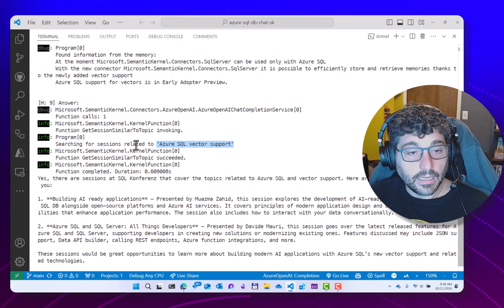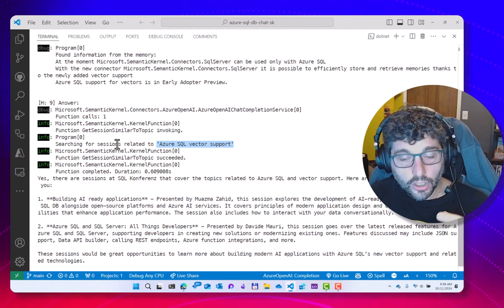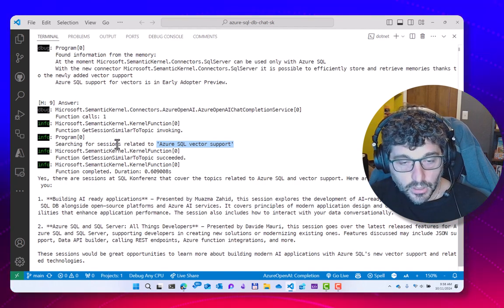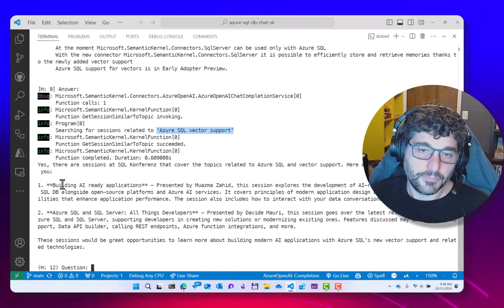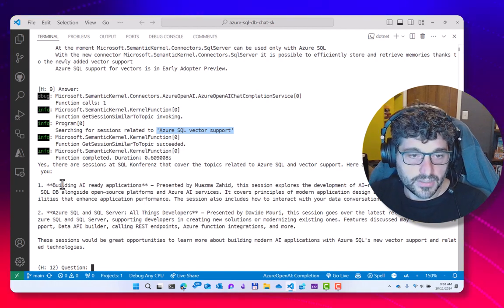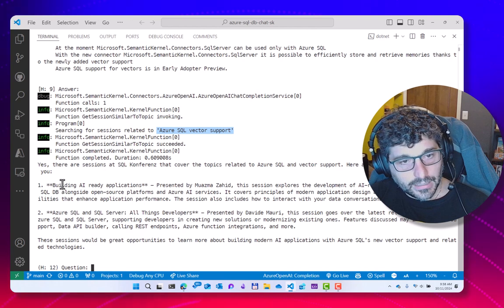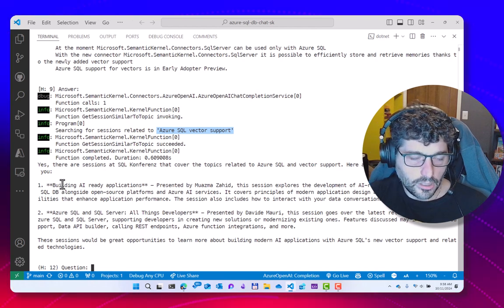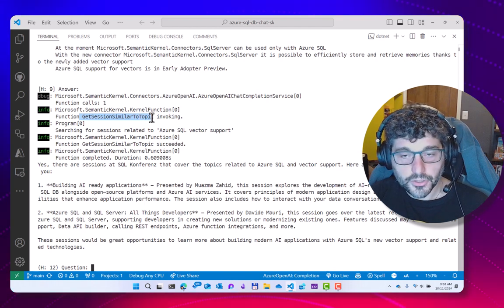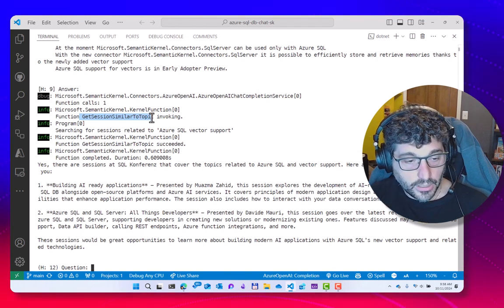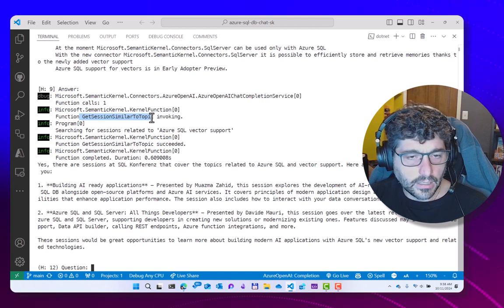Then it's doing vector search on the sessions that I have in my table. This is a RAG pattern because it is looking in the description, the abstract and the title of the session. So it's not running a query, it's actually running a stored procedure behind this function that is doing vector search on Azure SQL. So far, so good. It's the regular RAG pattern.